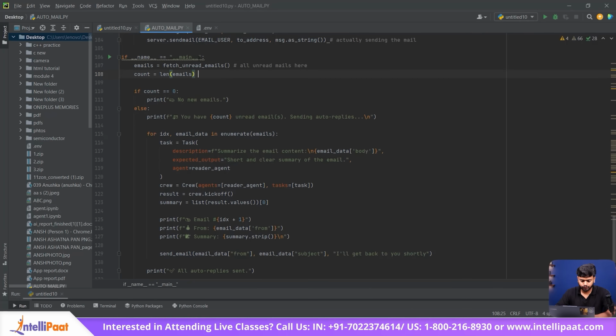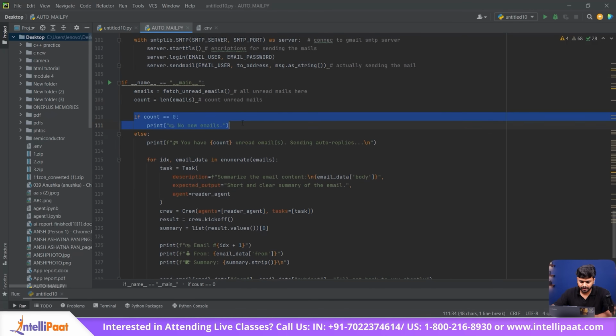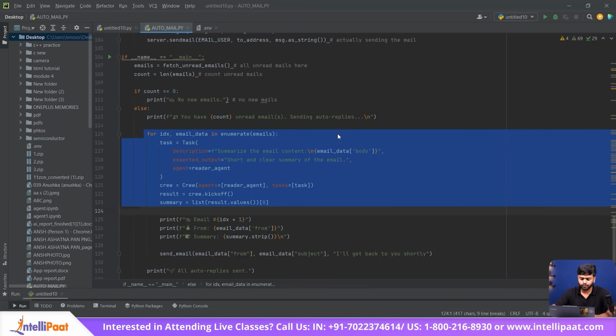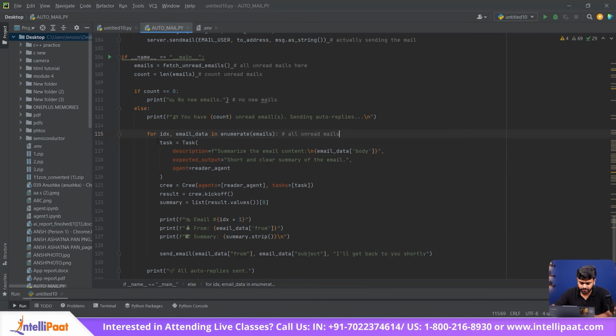We are collecting the count of unread mails. And if we don't have any count, then we simply reply with no new mails. And if we have the mails, we will see the count of unread mails here. In this particular for loop, we are iterating through all unread mails and giving the task in the description to the agent that gives the summary of the unread mails.